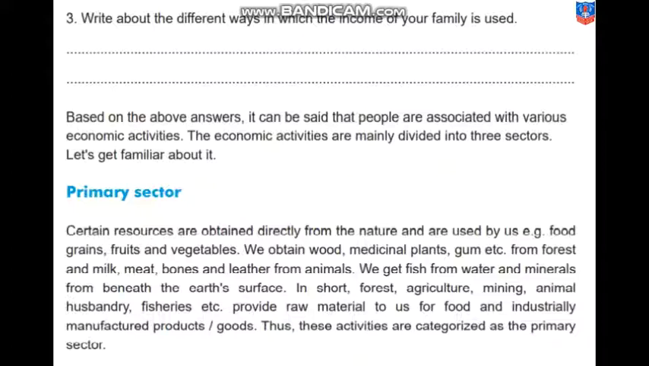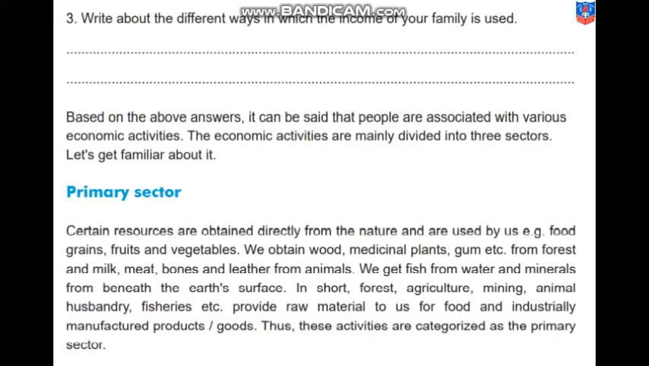Now, based on the above answers, it can be said that people are associated with various economic activities. The economic activities are mainly divided into 3 sectors. Let's get familiar with it. Economy basically means money. Whether money is being earned, or you spend that money and other people get it, it is called economy. And it is divided into mainly 3 sectors.